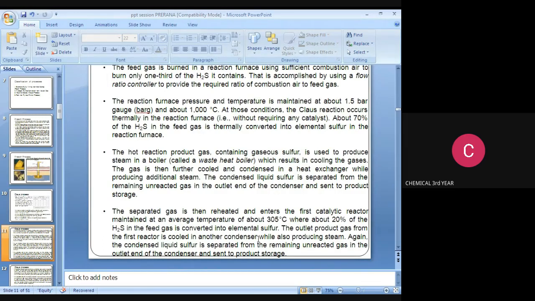The outlet product gas from the first reactor is cooled in another condenser while also producing steam. Again, the condensed liquid sulfur is separated from the remaining unreacted gas in the outlet end of the condenser and sent to product storage.